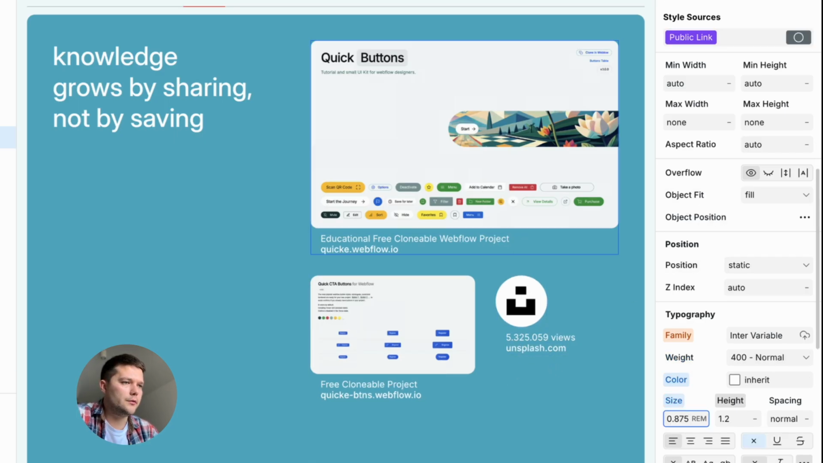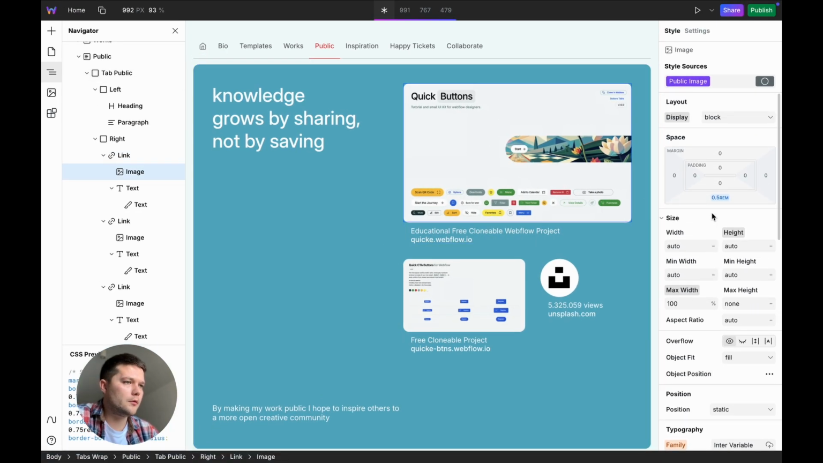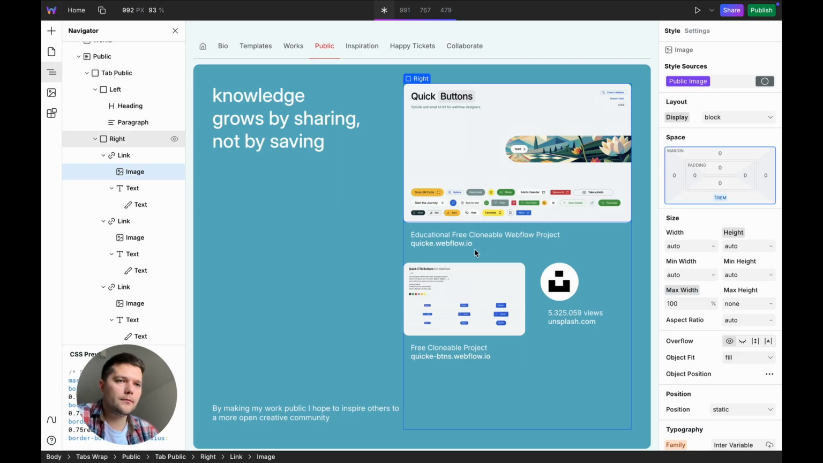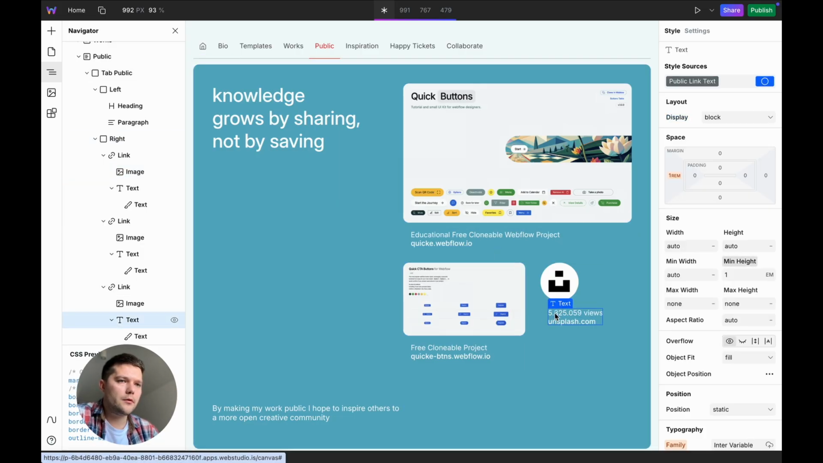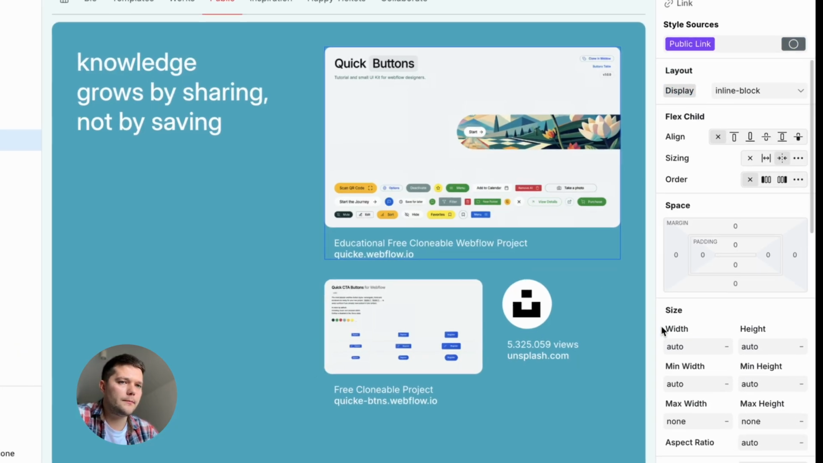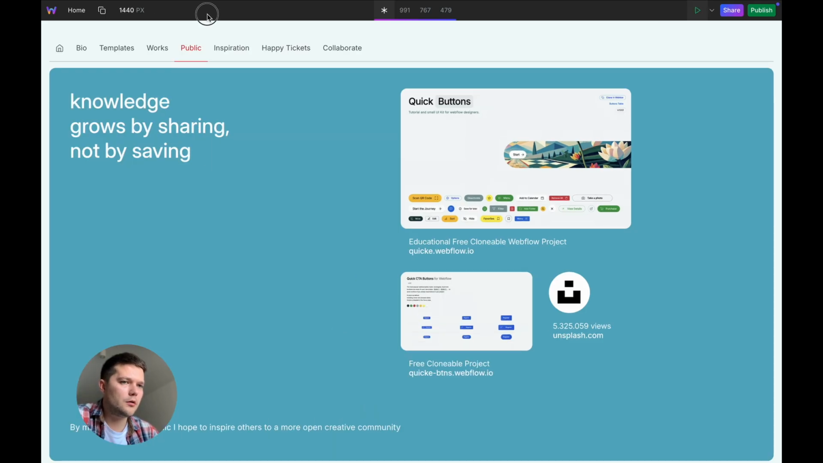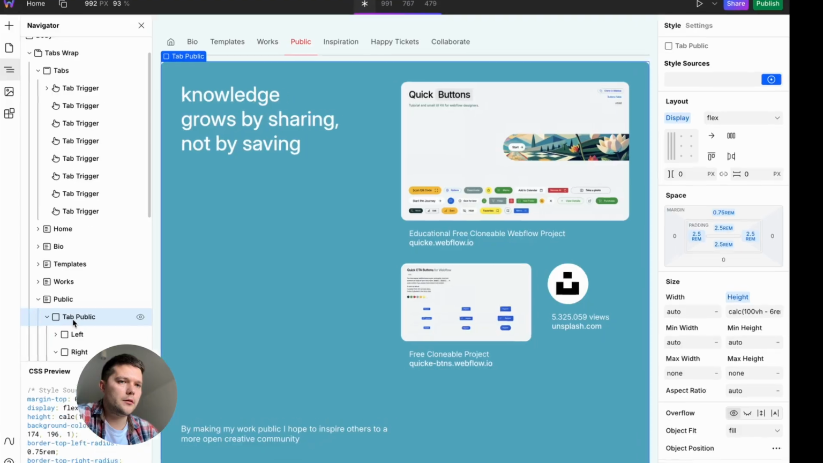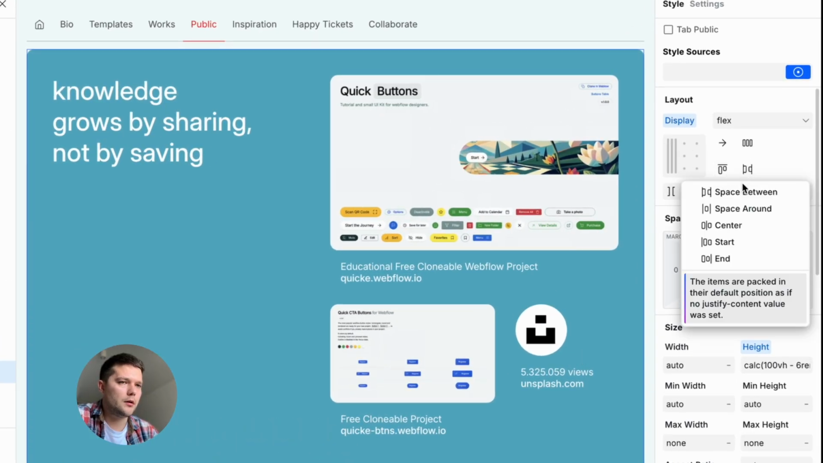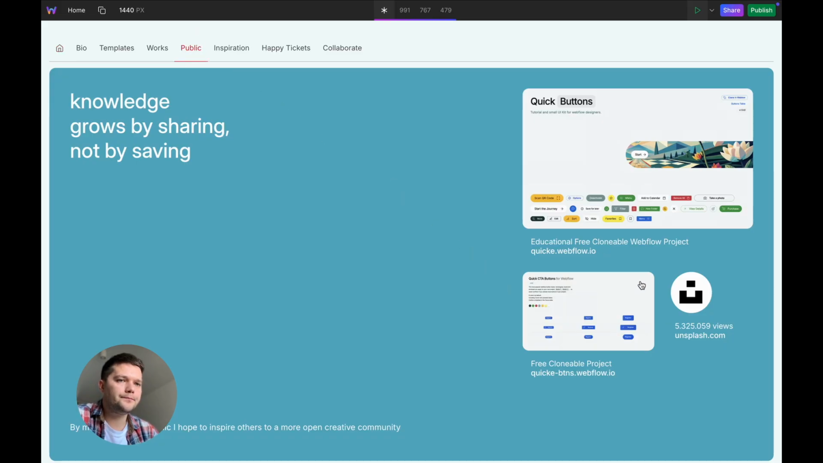I slightly reduce the text size and increase spacing to give the design more breathing room. For the third link, the image is circular and makes the left padding look too big, so I reduce it. Looking good so far, but the right side seems too close to the center. Let me check. Yeah, too close to the center. That's because I forgot to set space between in the container. Yeah, fixed. Now everything aligns properly.